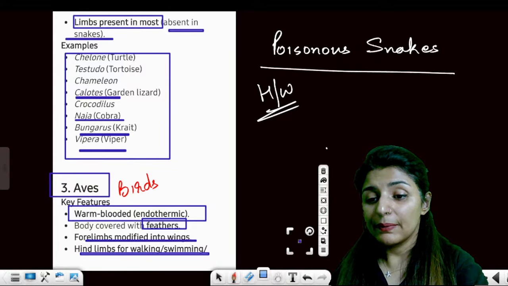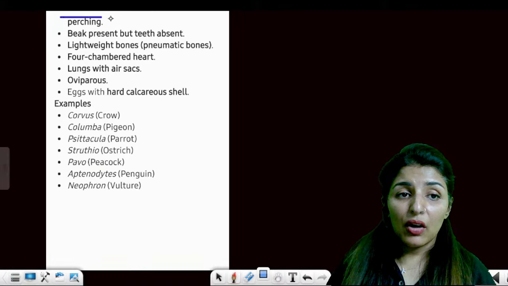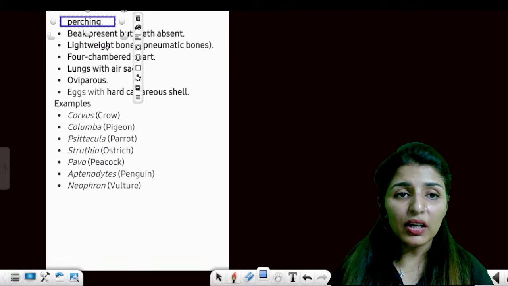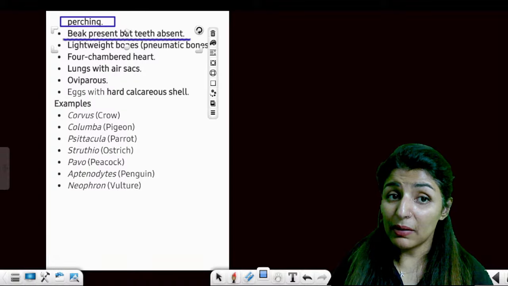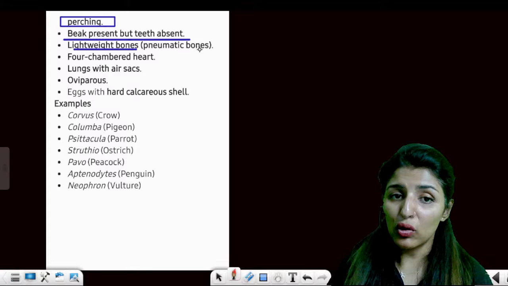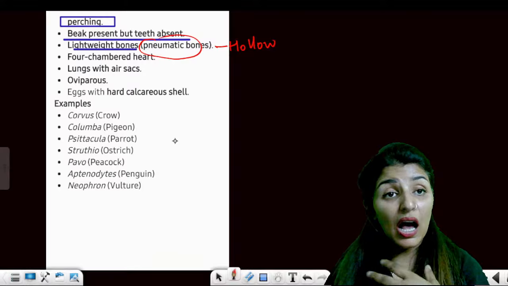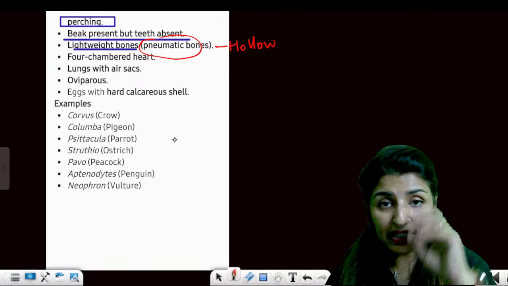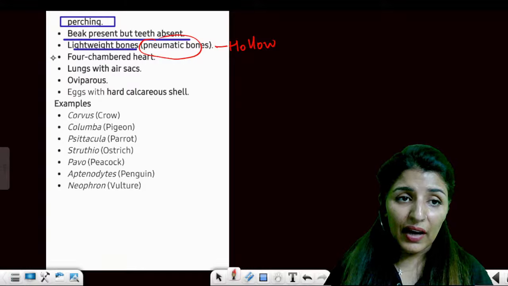Or for perching. Perching means holding onto the tree. Then beak is present for biting, but teeth are absent. Light-weighted bones, hollow bones. These hollow bones are one adaptation for flight. We call hollow bones pneumatic bones. Our bones are filled with marrow, but these bones are hollow, filled with air to keep their body light for flying.